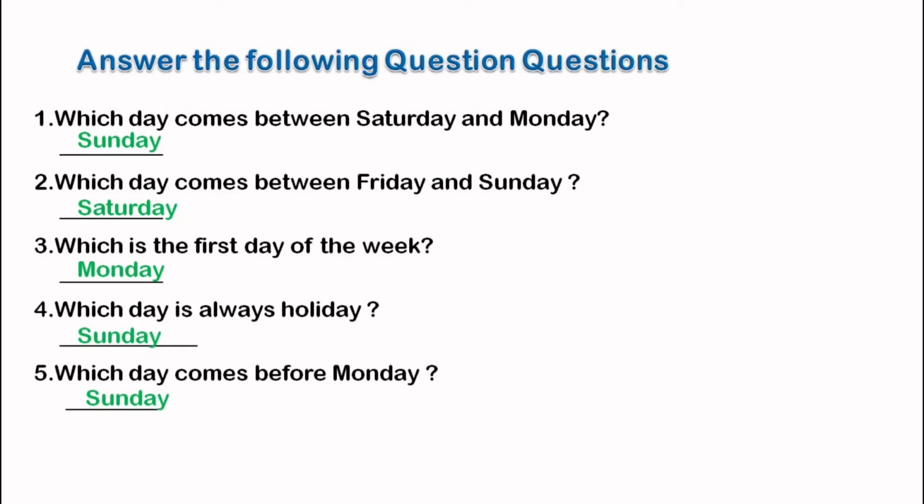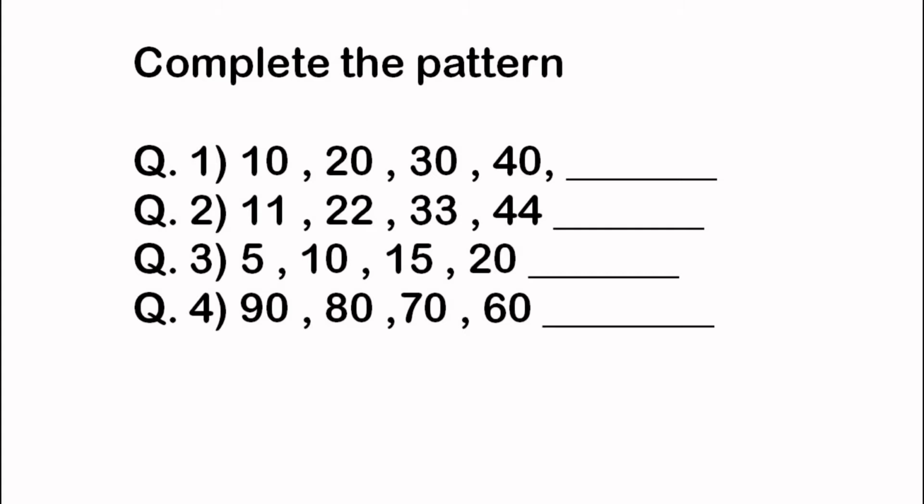Sunday comes before Monday. Now the next one is complete the pattern. A few numbers will be given and you have to see the pattern of the numbers and then fill in the blank. In question number 1, it is written 10, 20, 30, 40. We can see it is plus 10 for each next number. So after 40, in the blank we'll write